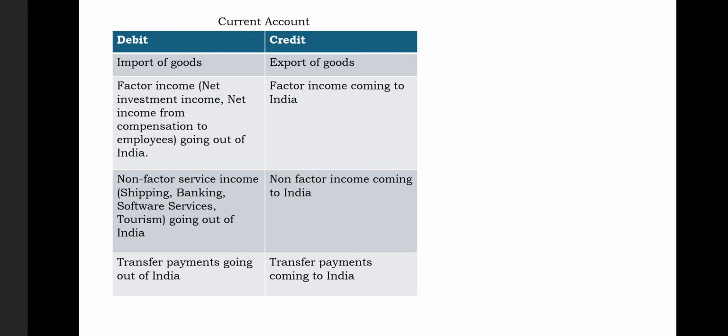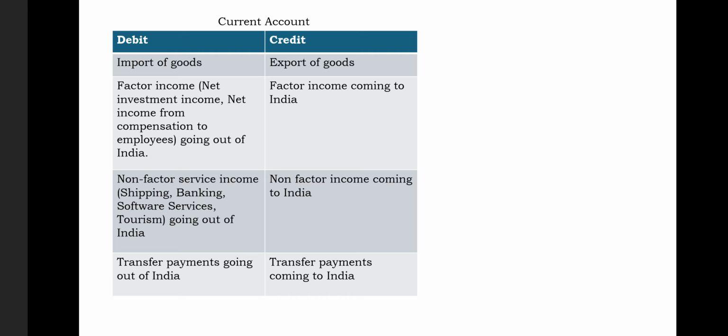Now there is one more component of invisible services, that is non-factor income services. Non-factor income services are services given by the government of India or the Indian country to another nation, but they do not include factors of production. Like shipping is a service, banking is a service, software services, tourism services. Remember, it looks like a very small topic, but it has a large contribution in India's current account. I will show you the records as well of the current year. So we have services of two types, factor income services and non-factor income services, that are very crucial components of the current account.